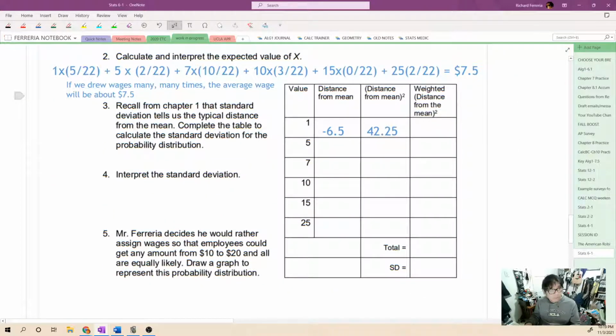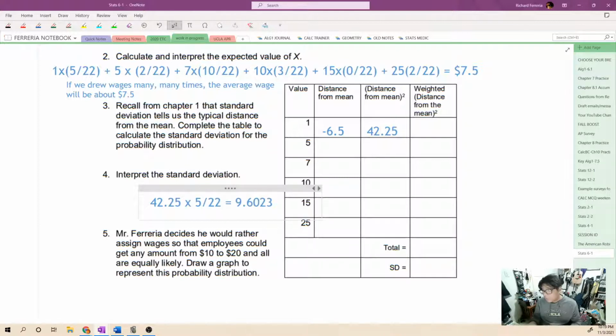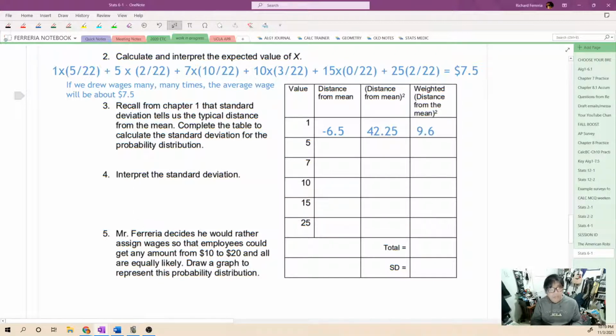So over here, we'll just do the scratch. If we do 42.25, and we multiply that by 5 over 22, we get 9.60. And we're going to continue that for the next one. So the next value is 5. How far is that from the mean? Well, if I do 5 minus the mean of 7.5, I get a negative 2.5.